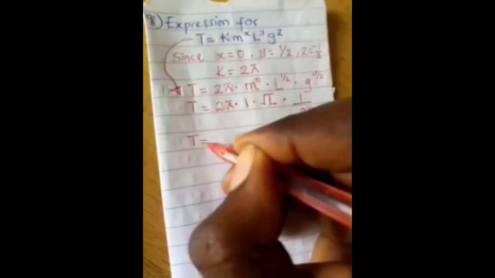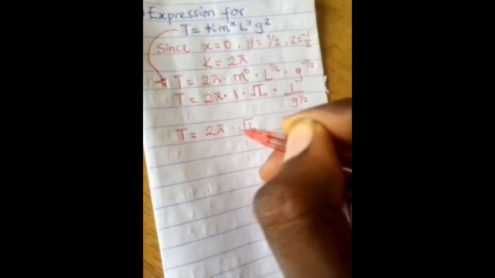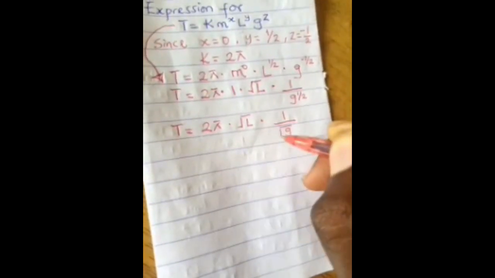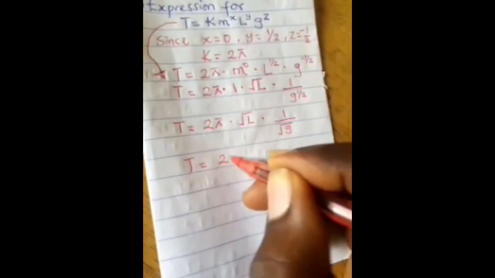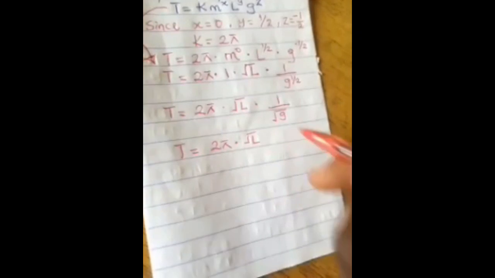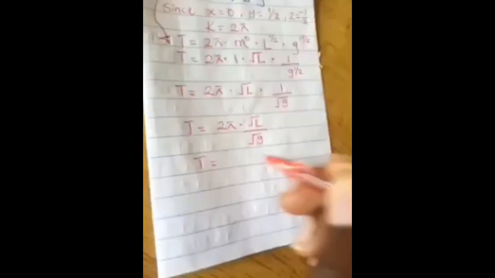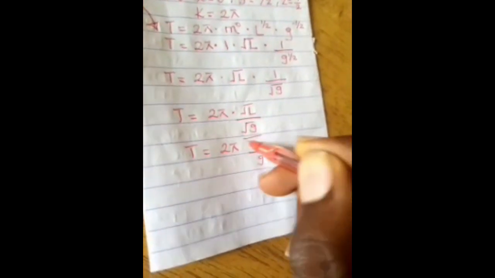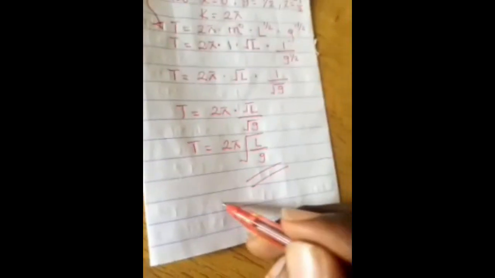This gives us T equals 2 pi multiplied by this multiplied by 1 over square root of g. This gives us T equals 2 pi multiplied by square root of l over square root of g. This gives us 2 pi into l over g all roots. So this is the final answer.